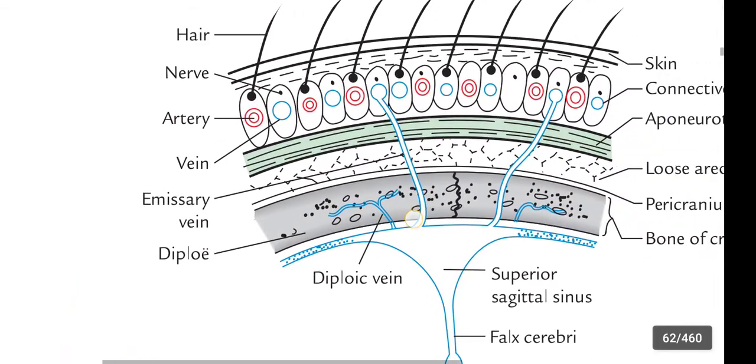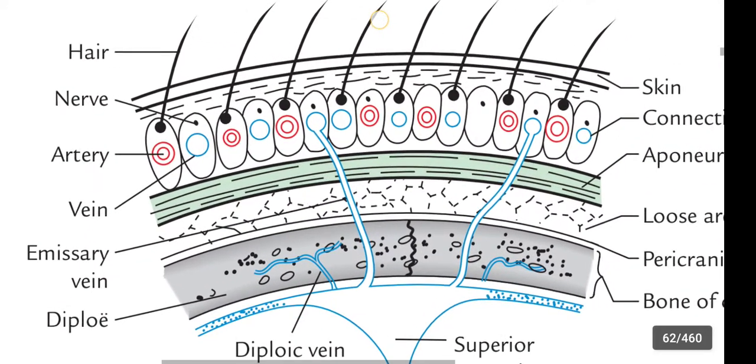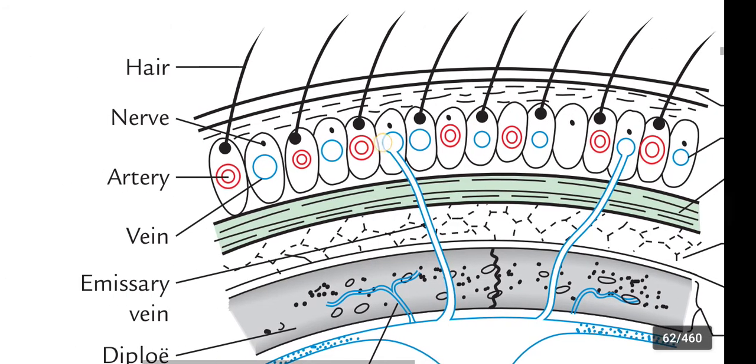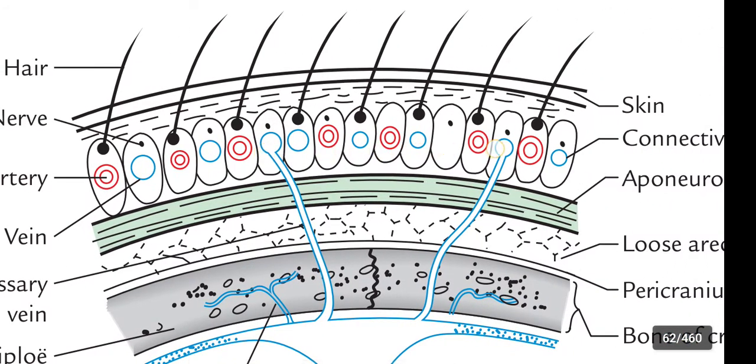This point we already learned in skin topic. This is the connective tissue which connects firmly the skin with the epicranial aponeurosis and occipitofrontalis muscle. Okay guys, this connective tissue firmly attaches the skin with the aponeurosis.